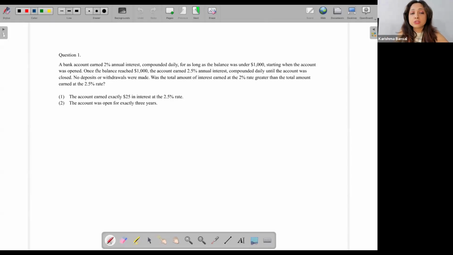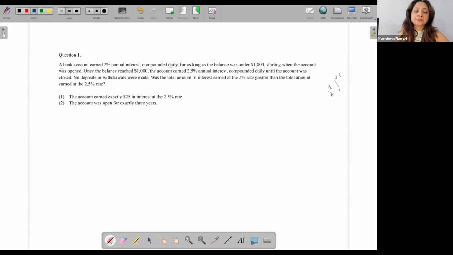A bank account earned 2% annual interest compounded daily. Now, this is compounded daily. We know we have half yearly compounded, we have quarterly compounded, and now we have compounded daily. Essentially, when something is compounded half yearly, what do we do? We say R by 2, and we multiply our time by 2, the number of years by 2, the periods by 2.